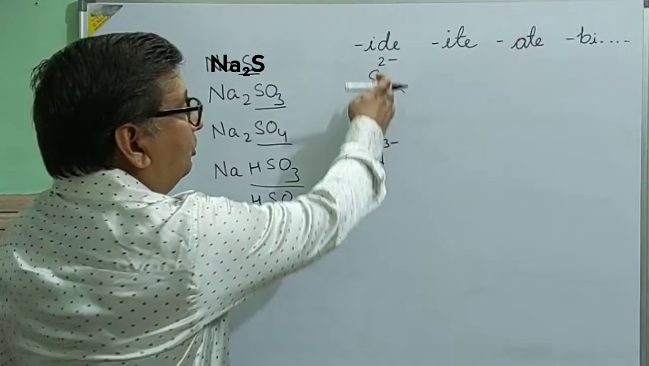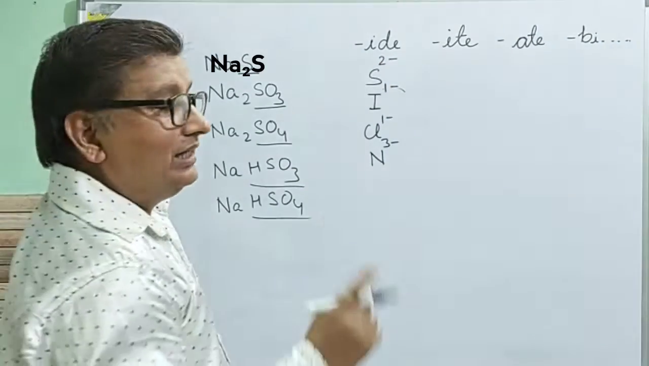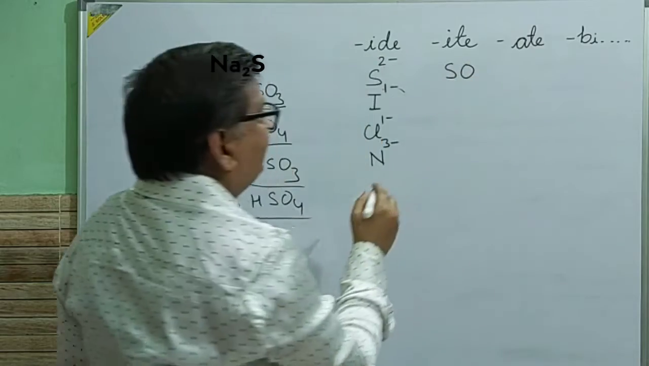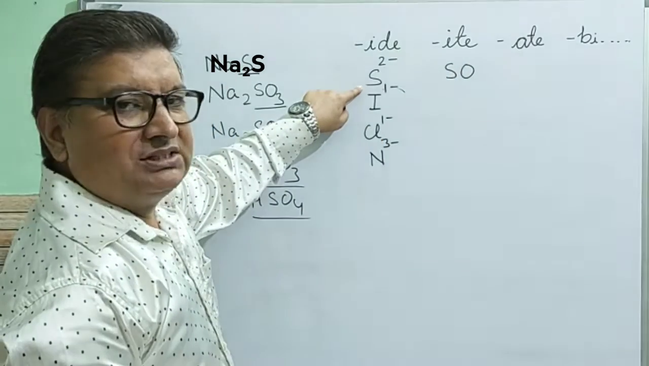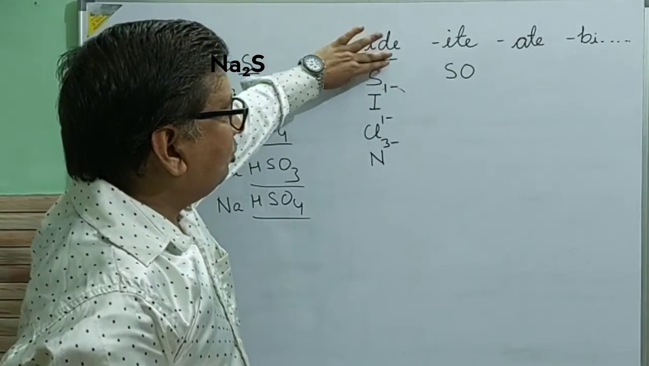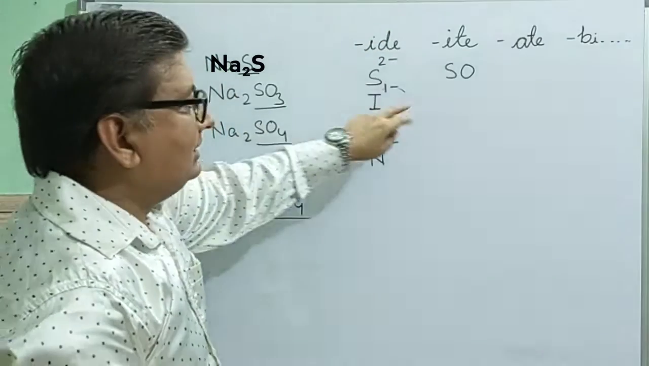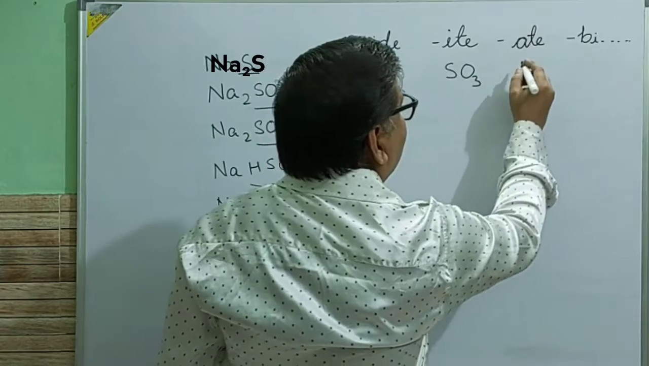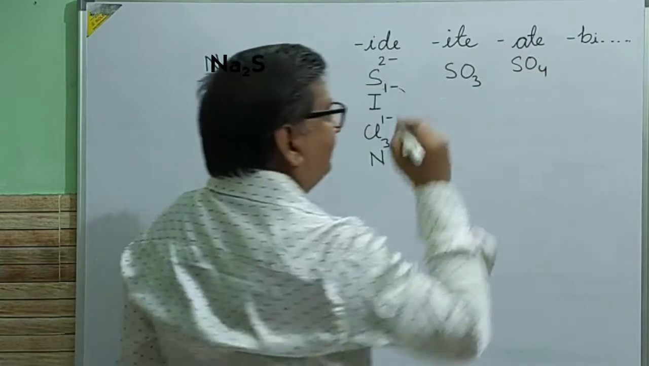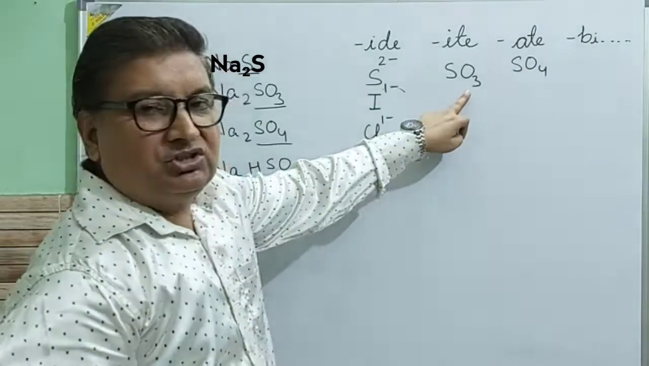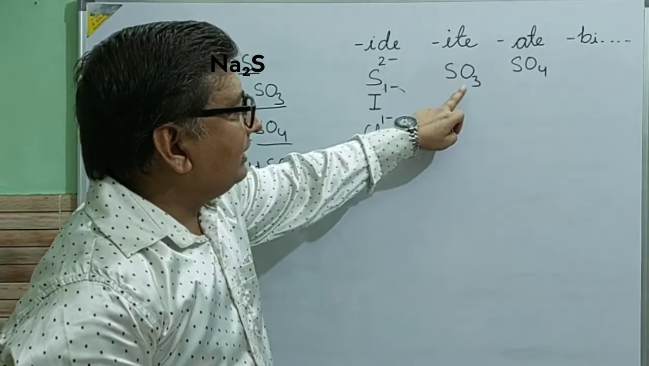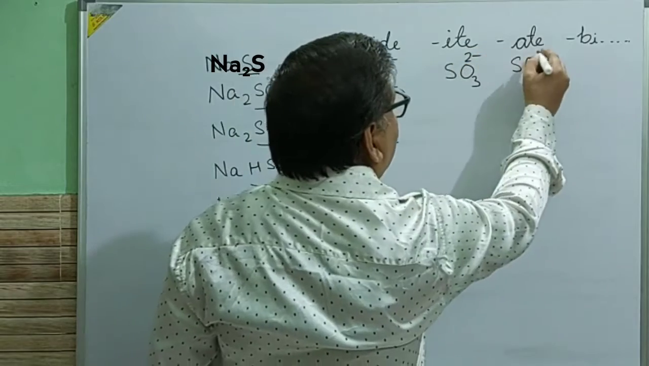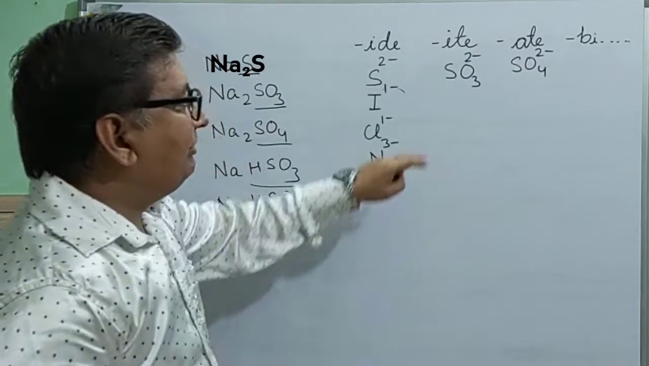Now one more thing. Suppose these negative radicals have oxygen, then what will happen? There are two conditions. If I take the example of sulfur, without considering the charge sign, this S may have two different numbers of oxygen atoms. You can see here sulfur has 3 oxygen, here sulfur has 4 oxygen, and now it has become a radical.